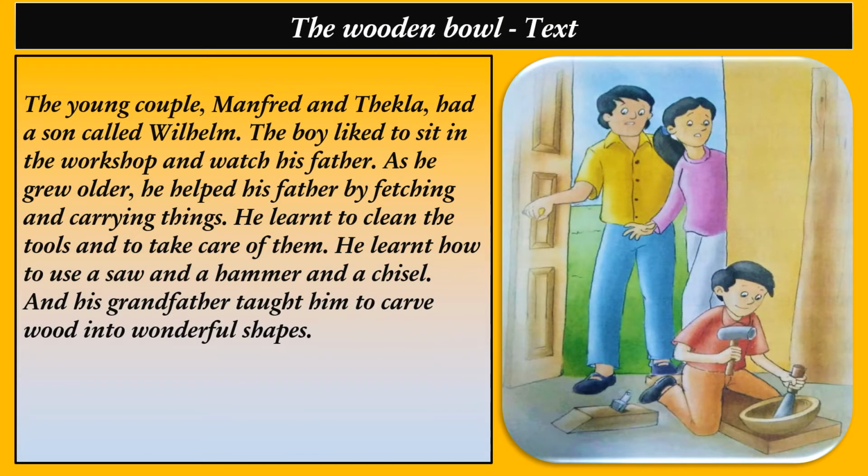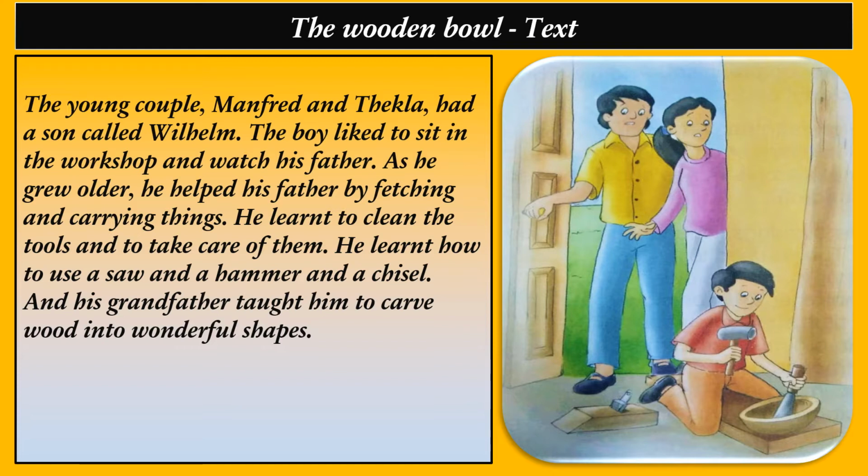The next paragraph: the young couple, Manfred and Tekla, had a son called Wilhelm. The boy liked to sit in the workshop and watch his father. As he grew older, he helped his father by fetching and carrying things. He learned to clean the tools and to take care of them. He learned how to use a saw and a hammer and a chisel. And his grandfather taught him to carve wood into wonderful shapes.